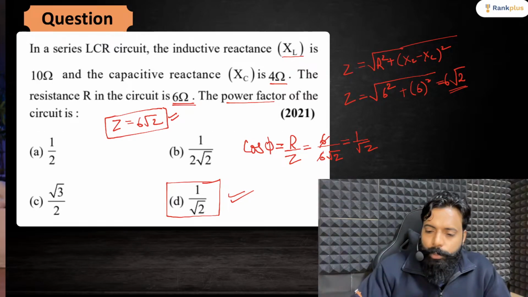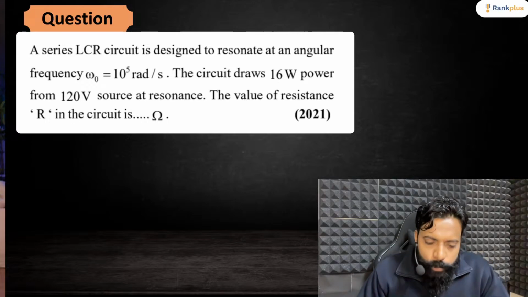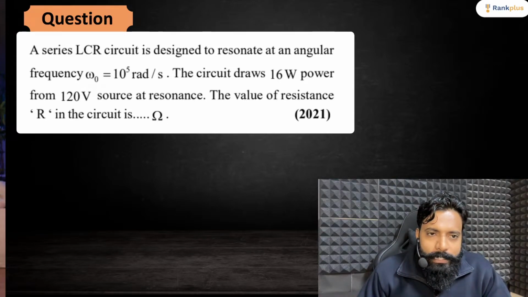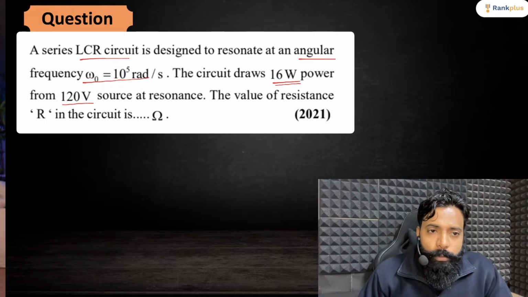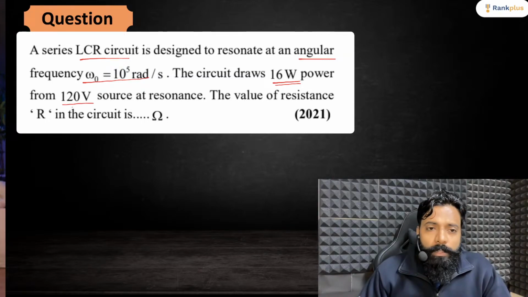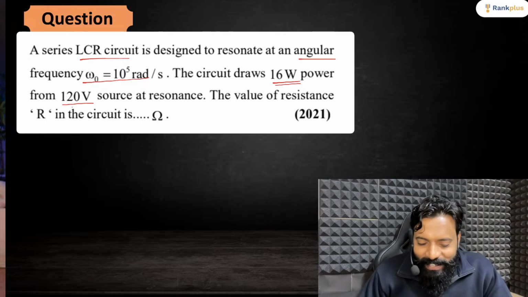Now, in the next question, it's asking you: a series LCR circuit is designed to resonate at an angular frequency omega provided to you. The circuit draws 16 watt of power from a 120 volt source at resonance. The value of resistance R in the circuit is what? You have to find out.